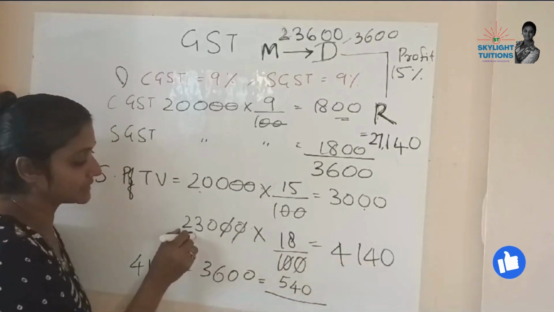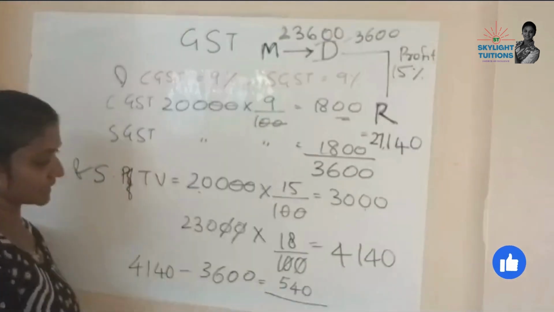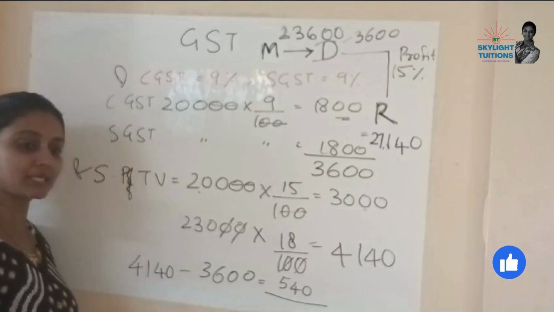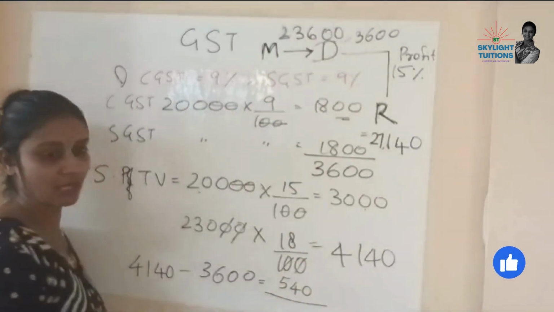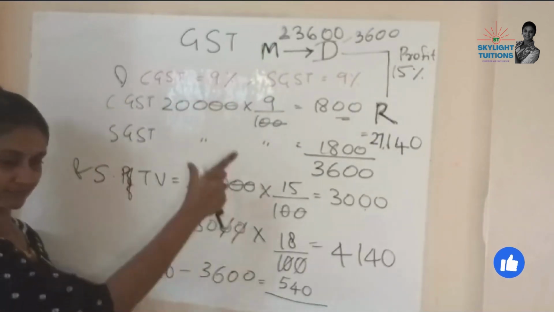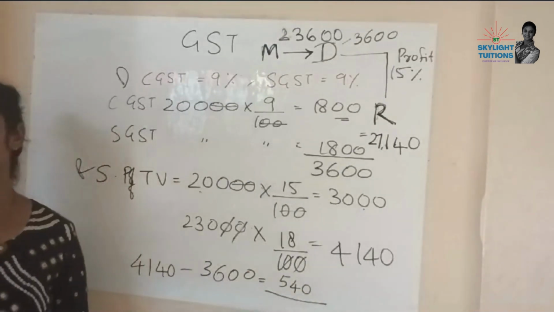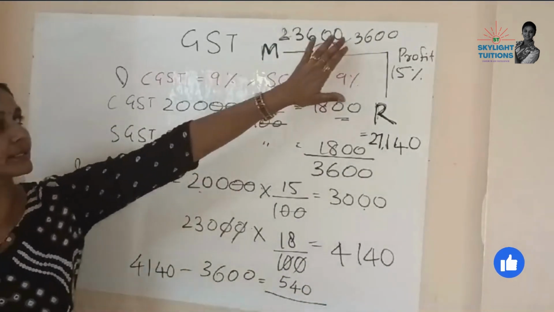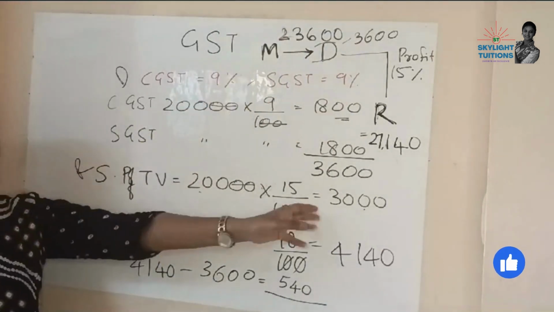So this 23,000 is inclusive of 20,000, so on it GST was already paid once, and again he is taking one more GST. Once he paid, if again he gives this also, how? So he is removing whatever he paid. The extra that remains, 540, that much only he will give to the government, because he already paid 3,600. Again if he pays 4,140, what will he earn?